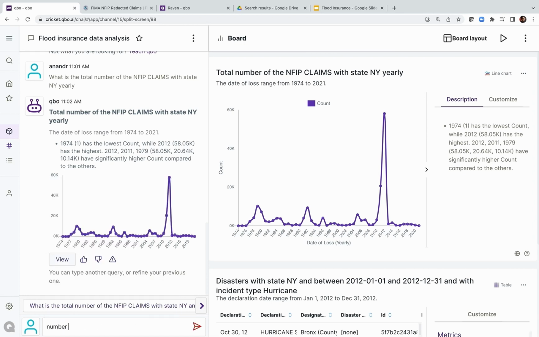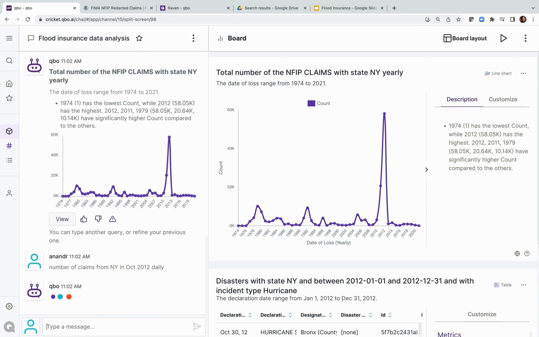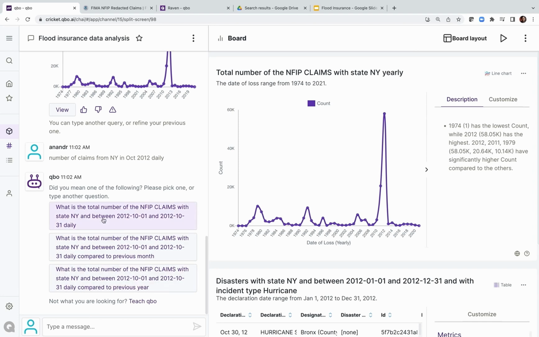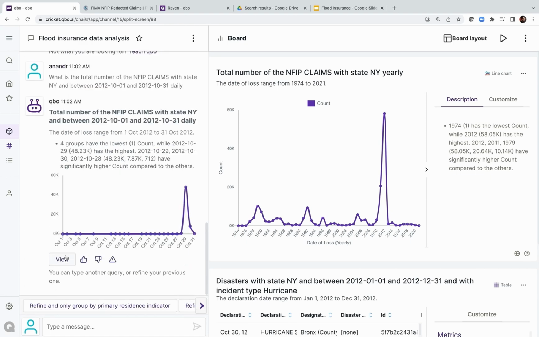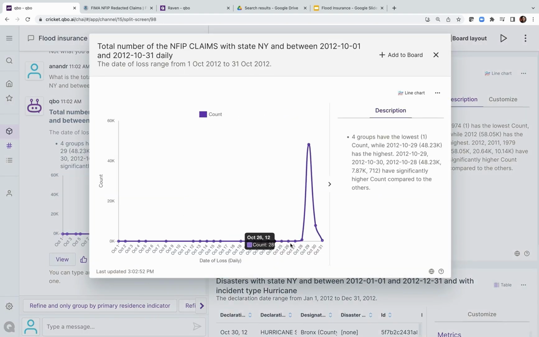In fact, October 2012, because that's when the hurricanes were, right? The number of claims from New York in October 2012, let's say daily. So exactly which dates were these claims from? I'm going to again pick the first one over here, and let's see how in October 2012 the number of claims changed over different days. Most of the days had pretty low numbers of claims, one or two claims every day, and then on the 29th there were 48,000 claims, based on the data. And then on the 30th as well, there were some number of claims.